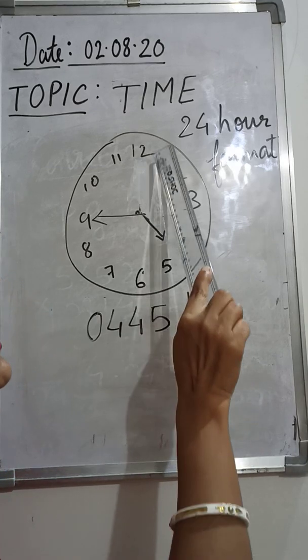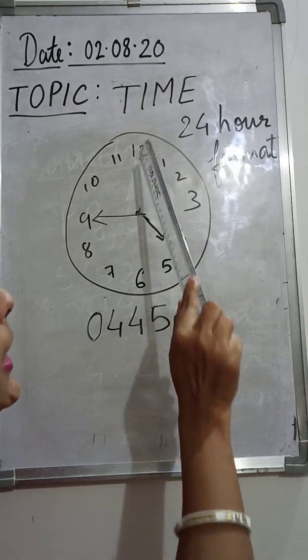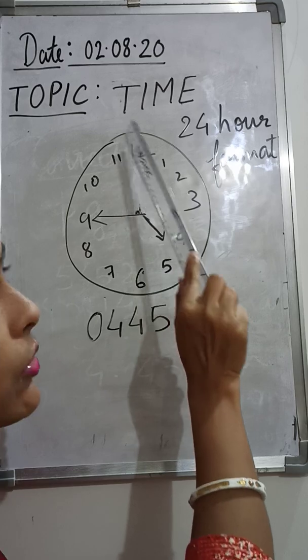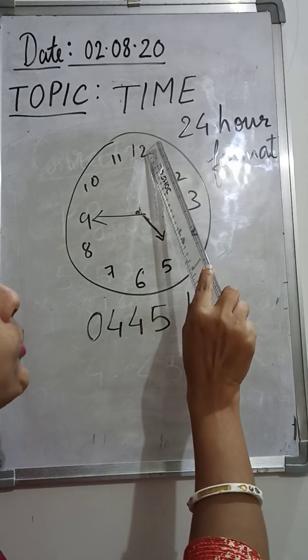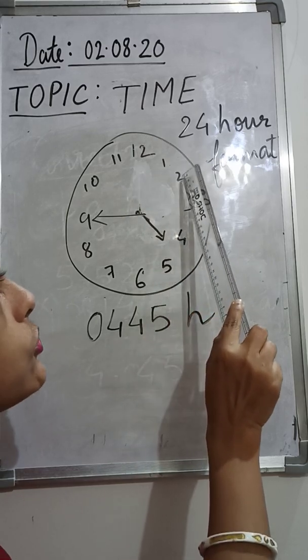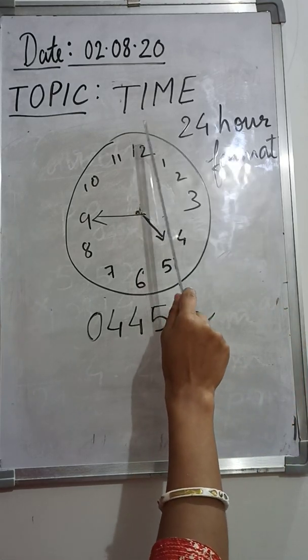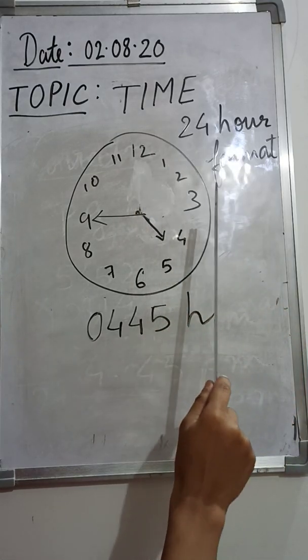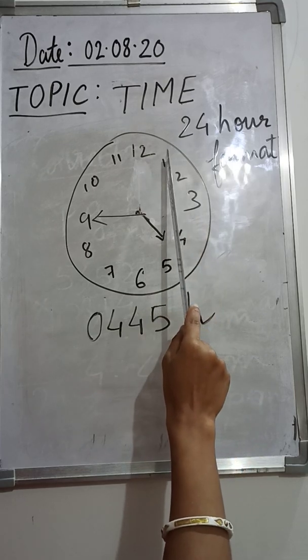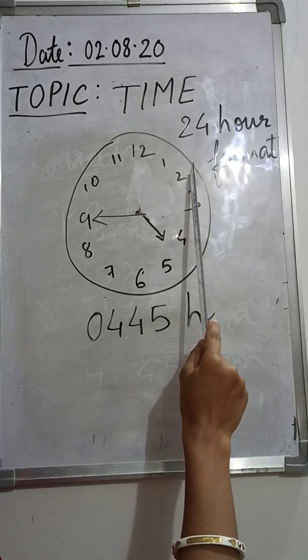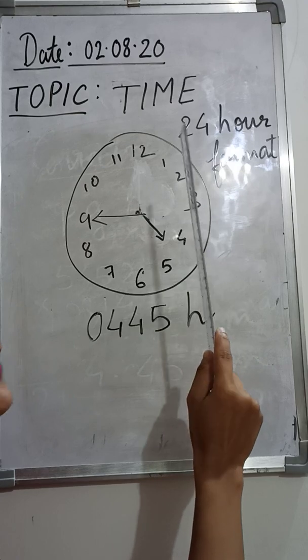But the moment the hour hand and the minute hand cross 12, then we are not going to say 1, 2, 3, 4 anymore in the 24-hour format. After 12, what is the next number that comes? 13. So 1 will become 13. After 13 comes 14, so 2 will become 14. 3 will become 15.